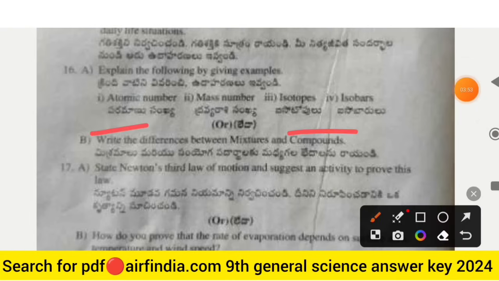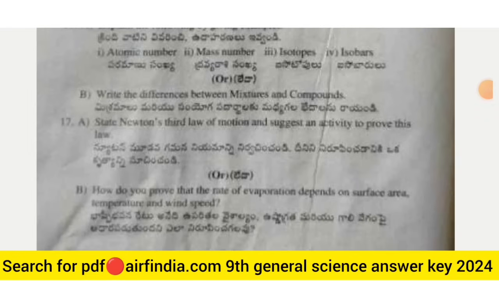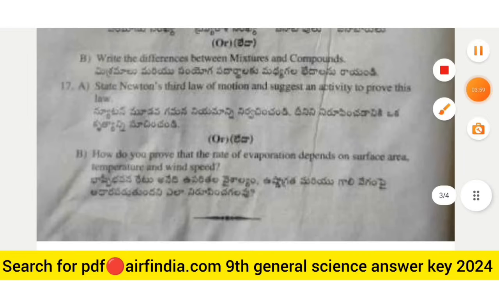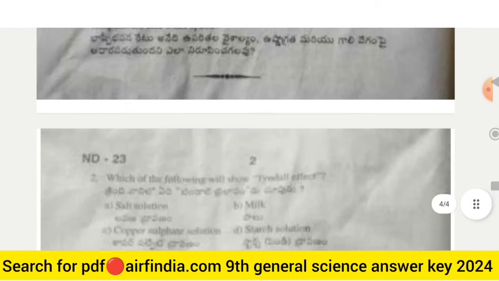And the optional question is, write the difference between mixture and compounds. The next question is question number 17. A and B are given. State Newton's third law of motion and suggest an activity to prove this law. And B is, how do you prove that the rate of evaporation depends on surface area, temperature and wind speed. Okay, this is your full question paper.